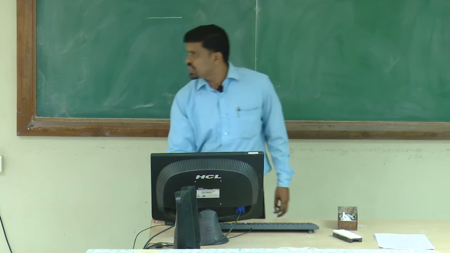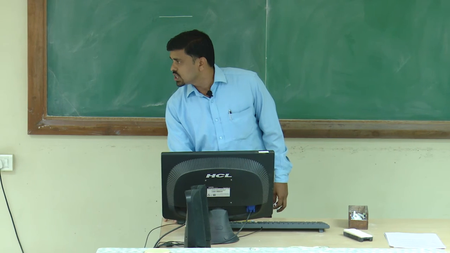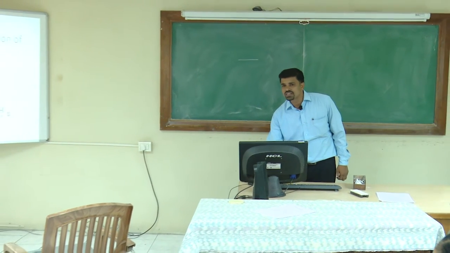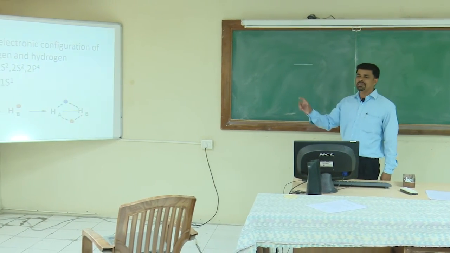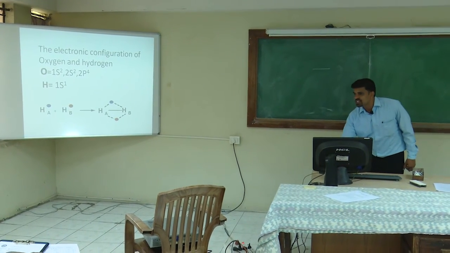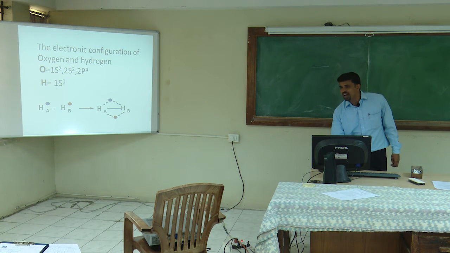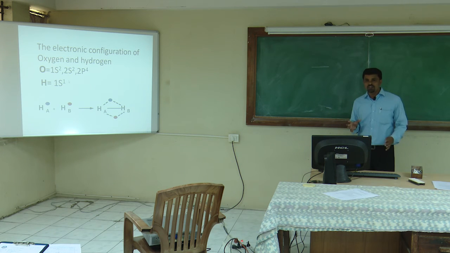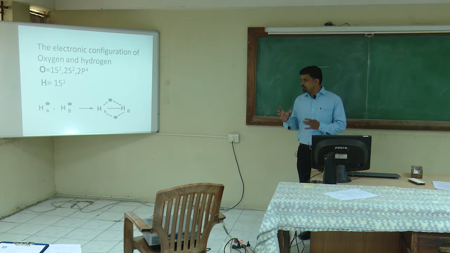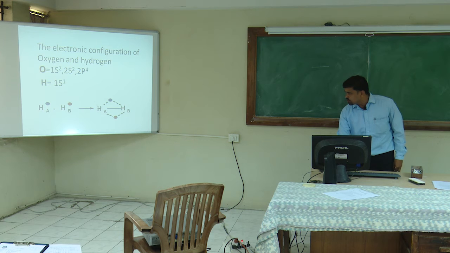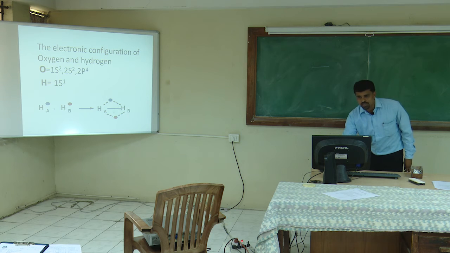The electronic configuration of oxygen and hydrogen: oxygen contains 8 electrons, that is 1s2, the first orbital which is not going to participate in the bond formation, whereas the second shell, 2s2 and 2p4, are the orbitals which participate in the bond formation. Whereas in the case of hydrogen, there is only one electron. This one electron participates in the formation of bonding, that is by covalent bonding. This hydrogen atom shares an electron with another hydrogen atom and forms a hydrogen molecule, that is H2.